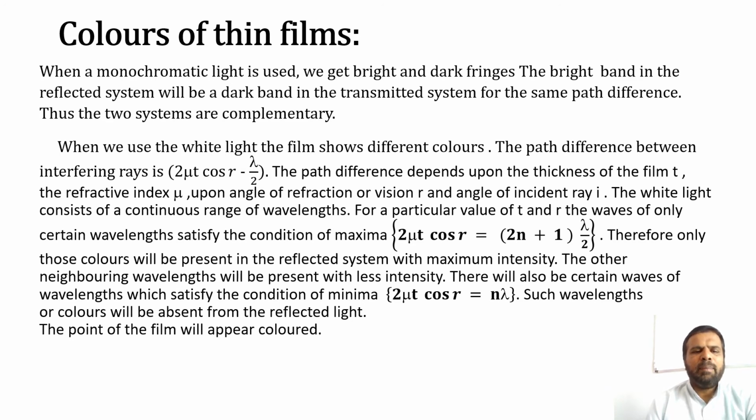The other neighboring wavelengths will be present with less intensity. There will also be certain wavelengths which satisfy the condition of minima, 2 mu t cos r is equal to n lambda. Such wavelengths or colors will be absent from the reflected light. The point of the film will appear colored.